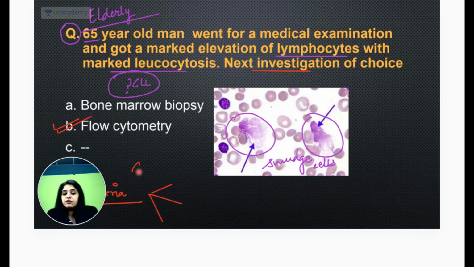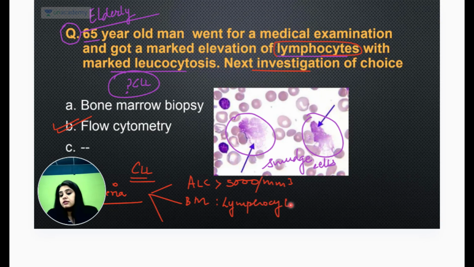There are three criteria for the diagnosis of CLL. Number one, lots and lots of lymphocytes, which they've anyway mentioned. So the absolute lymphocyte count should be more than 5,000. That is one criteria. Then bone marrow lymphocyte should be more than how much, guys? Bone marrow lymphocyte should be more than 30%. So it's all about the lymphocytes that you have. And finally, your CD5 and CD23, everything positive.